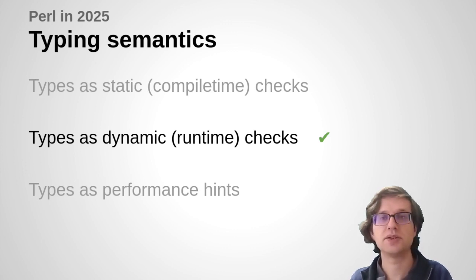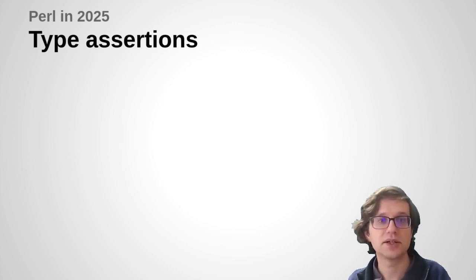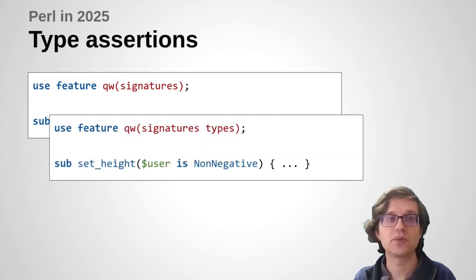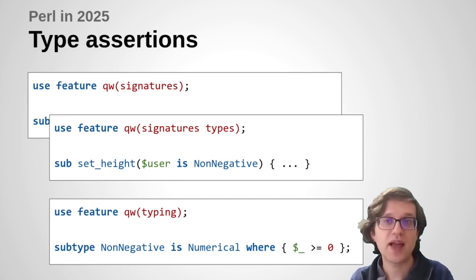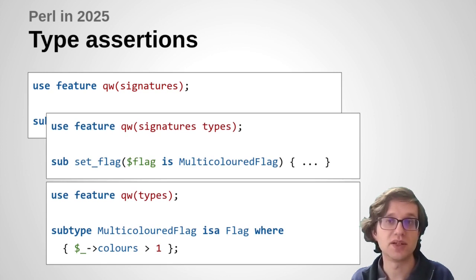Now, the way I could imagine that working is that currently if we say that at some point functions are going to take these is-a assertions, then we could extend that to a more general is notation, where we can assert on things more than just object classes, but kind of general conditions as well. So here, for example, we're checking that a number is not negative. But those type constraints do need to be fairly general and customizable and user definable in order to be useful.